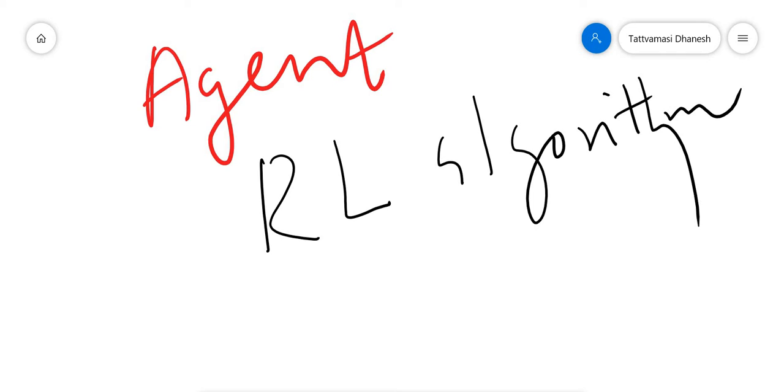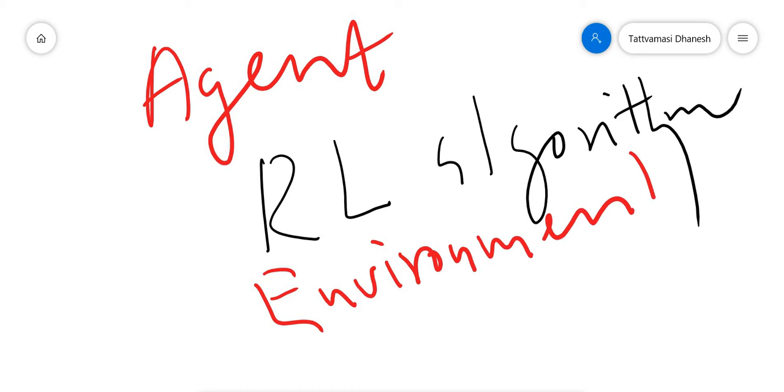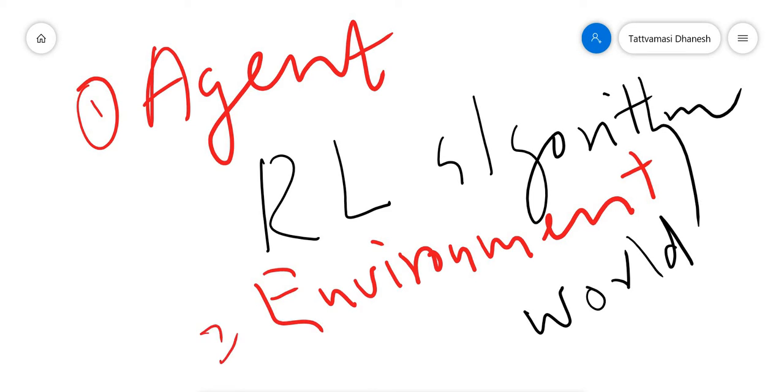Now, what is an environment? The world through which the agent moves. That is the next term you need to understand. Environment is the world through which the agent moves.